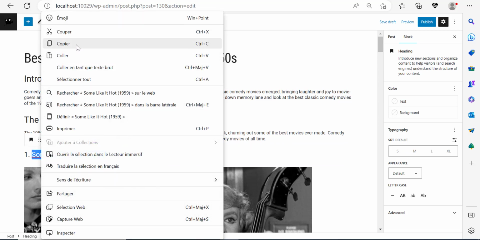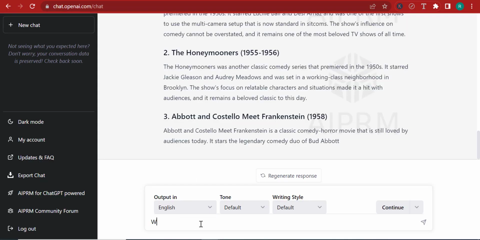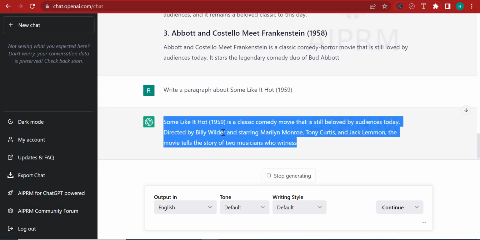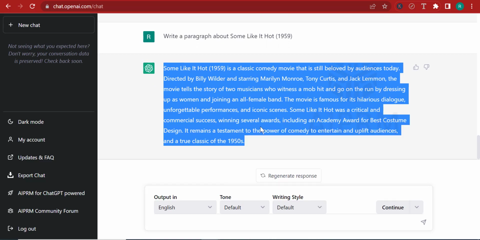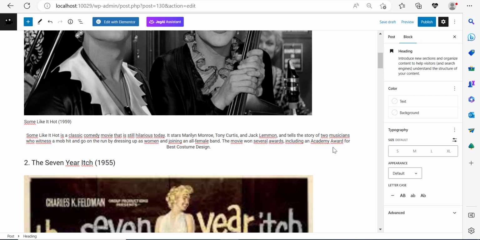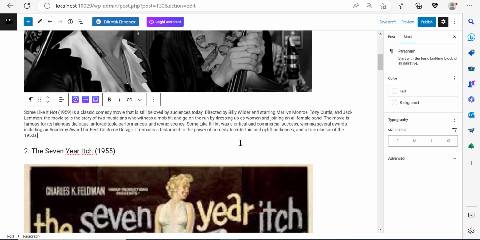And what I want to do is very simply, I'm going to go back to ChatGPT and I will ask it, write a paragraph about, right. And it's going to go ahead and write a paragraph that I can take and stick to the text. So let me just wait for it. Because a tiny blog, which is this one here, doesn't contain much text. A tiny blog doesn't really do well, right? So it's better off to have some really big paragraphs that people can read, right?